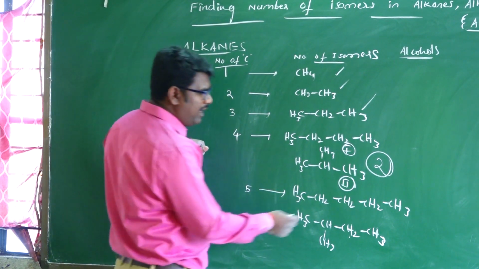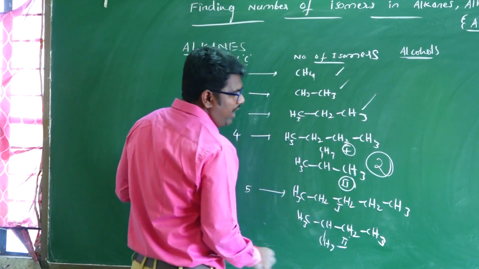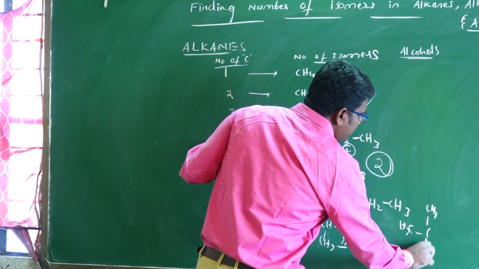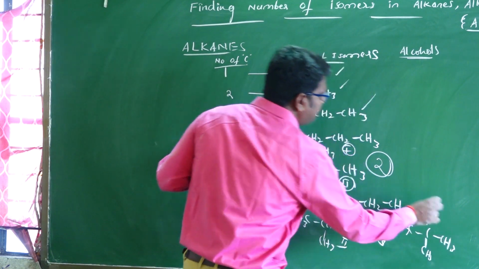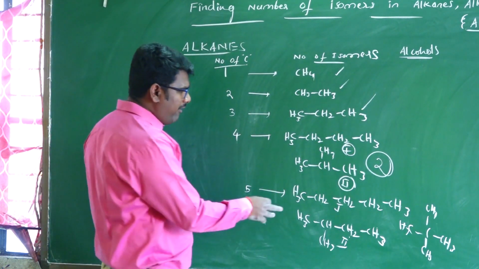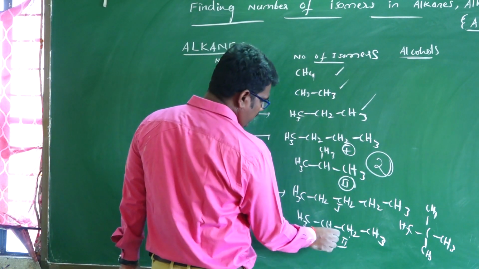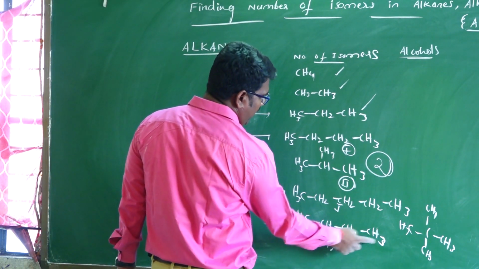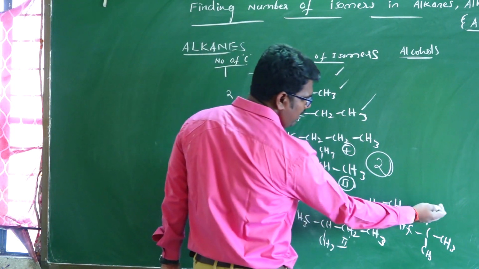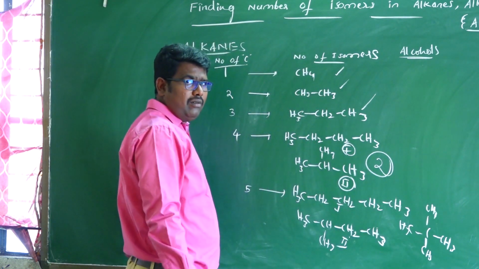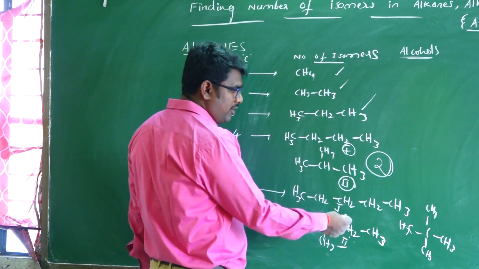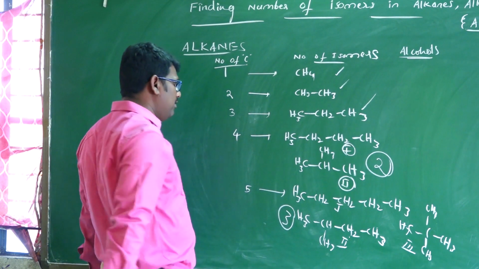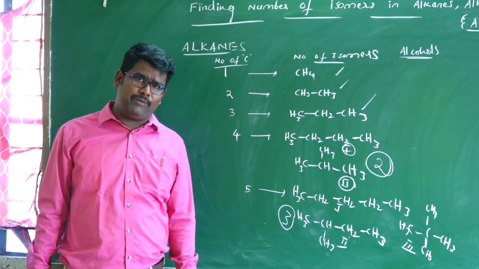And one more has CH3 groups around a central carbon. Counting hydrogens, each has 12, so the same molecular formula. Three isomers are possible for 5 carbons.